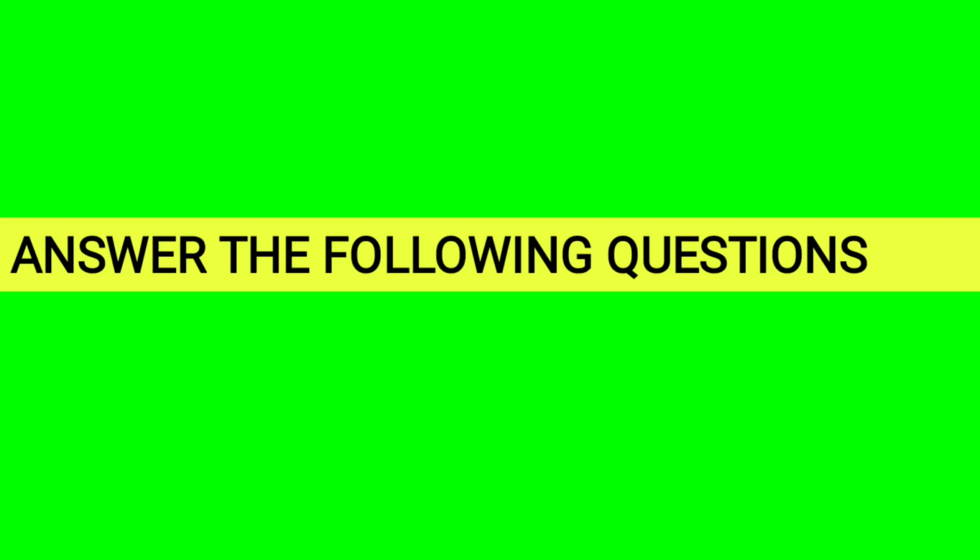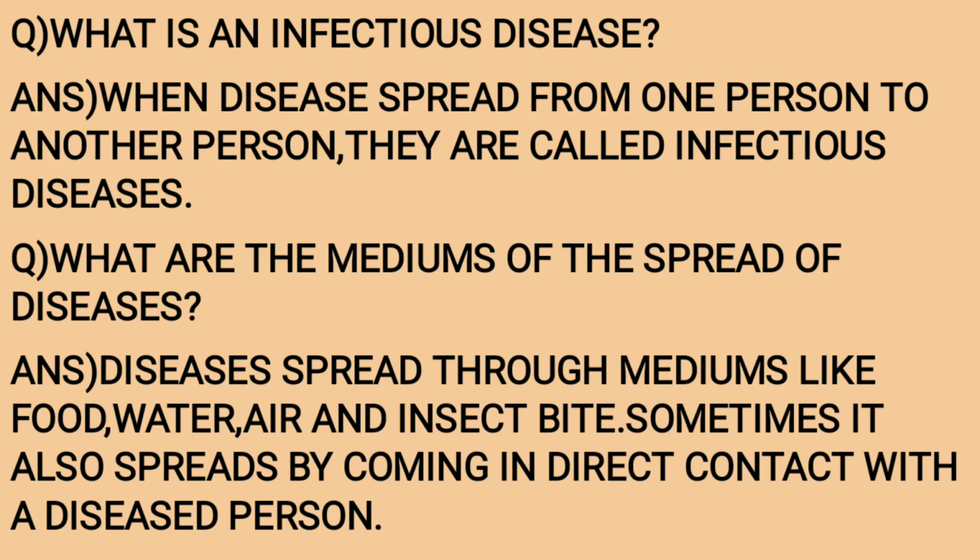Answer the following questions. What is an infectious disease? Answer: When disease spreads from one person to another person, it is called an infectious disease. What are the mediums of the spread of diseases? Answer: Diseases spread through mediums like food, water, air, and insect bite. Sometimes it also spreads by coming in direct contact with a diseased person.